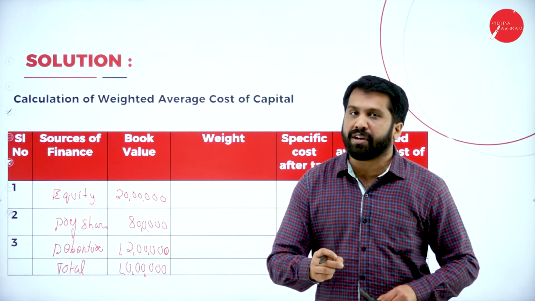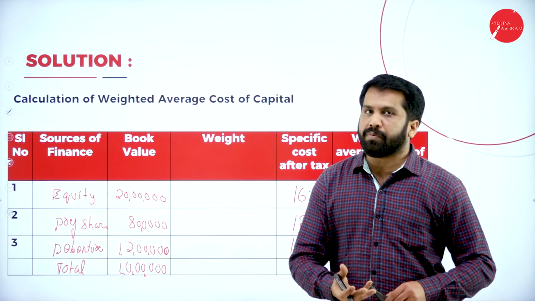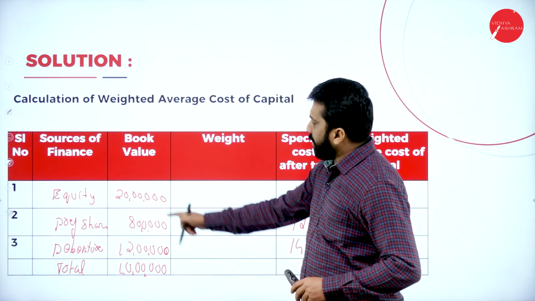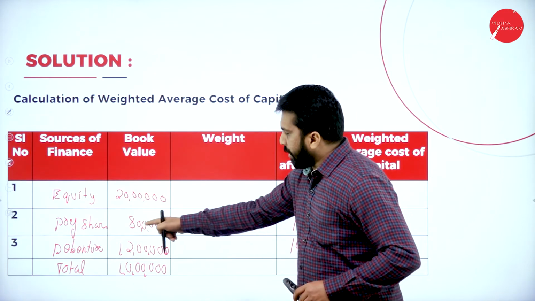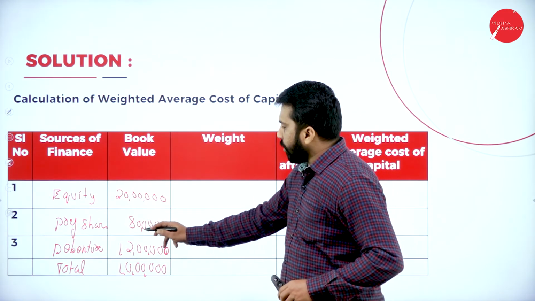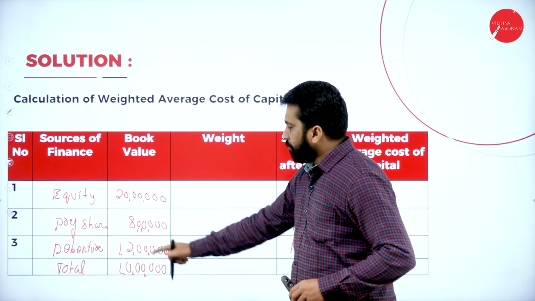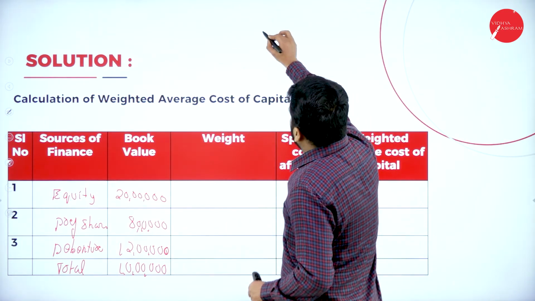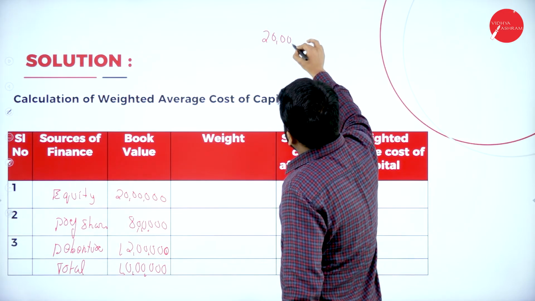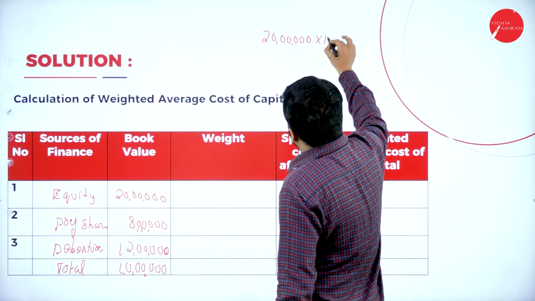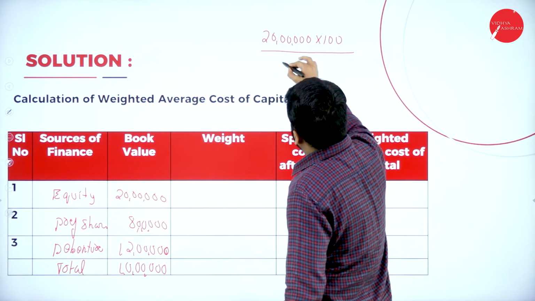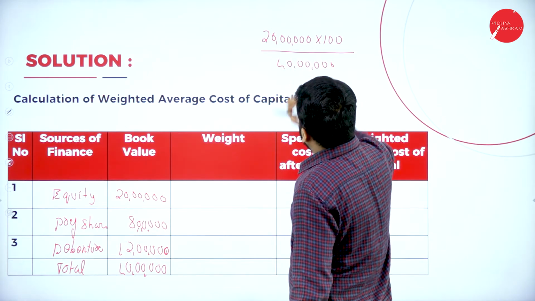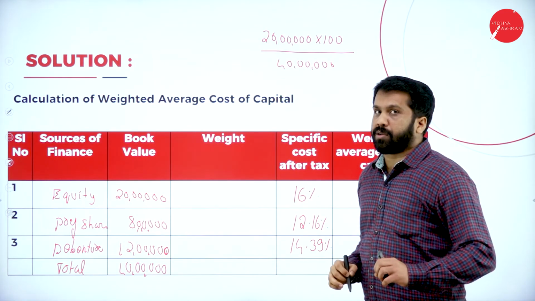Now we are supposed to find out the weight. How to find out the weight now? 40 lakh is the total. Now, we have to calculate for 20 lakh. We have to calculate for 8 lakh, it is not 80, it is 8 lakh. And we are supposed to calculate for 12 lakh. 20 lakh into 100 divided by your total.